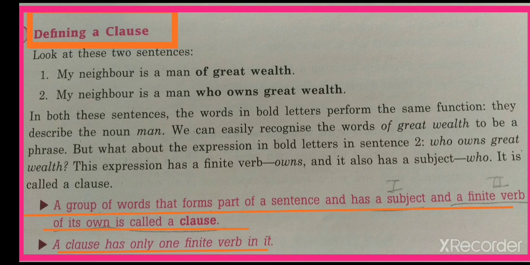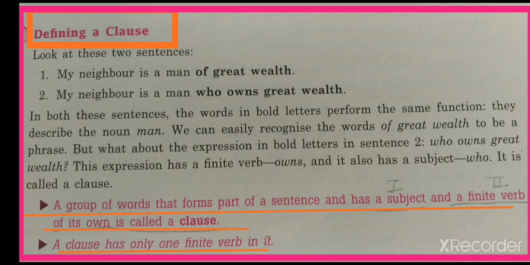So here this group of words, who owns great wealth, is a clause. A clause has only one finite verb, that you have to remember. We have two kinds of verb, finite and non-finite. Here in a clause we must have one finite verb and a subject.